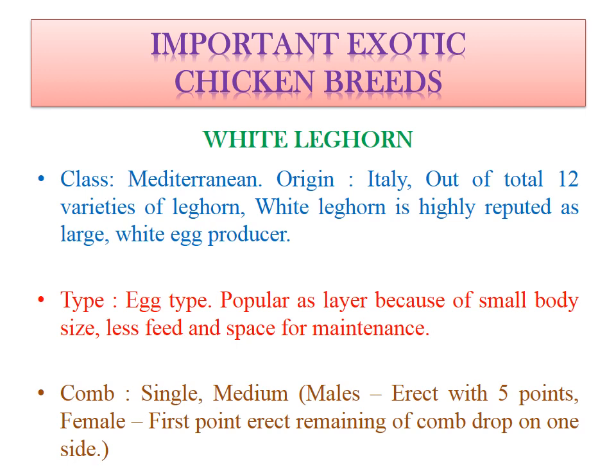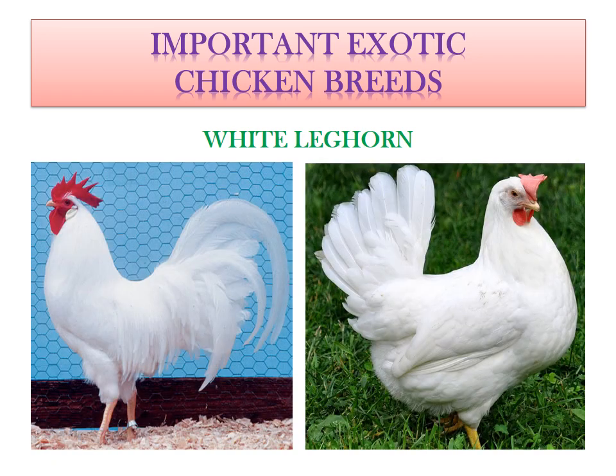The comb type of this breed is single and medium. In case of males, the comb is erect with 5 points, while in case of female, the first point is erect, and the remaining comb falls to one side. So in this picture you can see, in case of the male bird, there are 5 points which are erect, while in case of the female there is only 1 point erect and the rest of the comb is diverted to one side. So this is the basic difference.